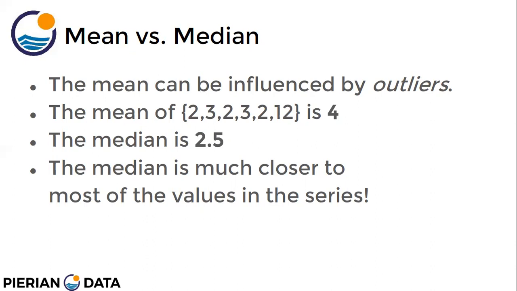But the median is going to be an actual value which is close to the real data observed. Okay, so the median is 2.5. It is closer to the observed data. Here you can see the mean is 4, but there is no value which is closer to 4. Right? This is closer.